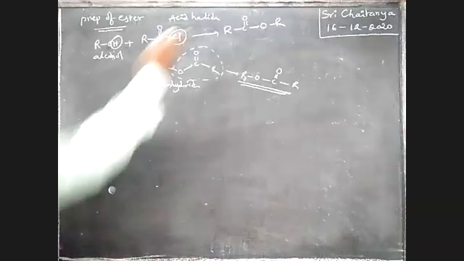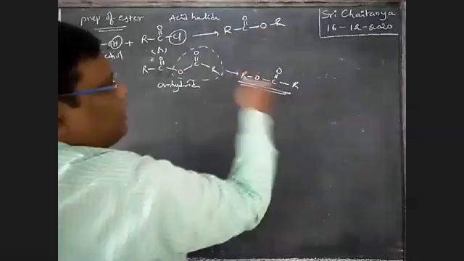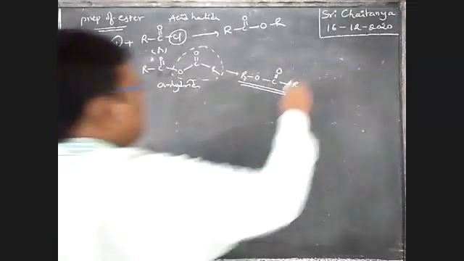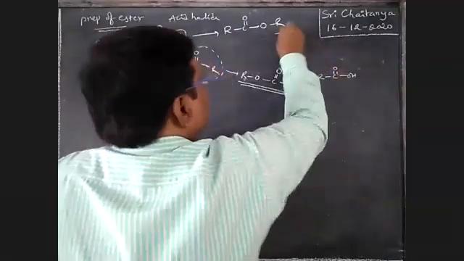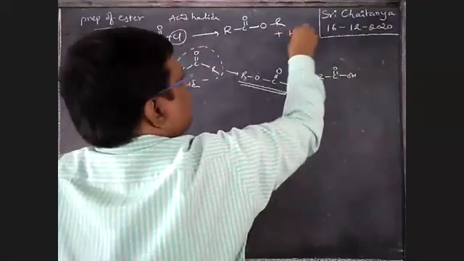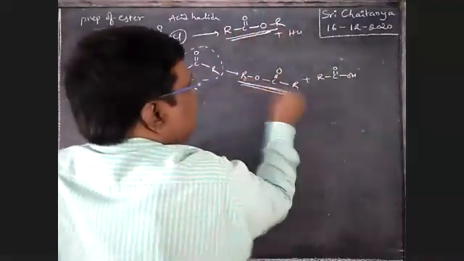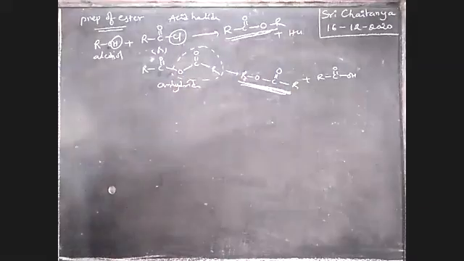This is RCOOR. These two are esters. Here the byproduct is RCOOH. Here the byproduct is HCl. Whatever it may be, these are the esters.